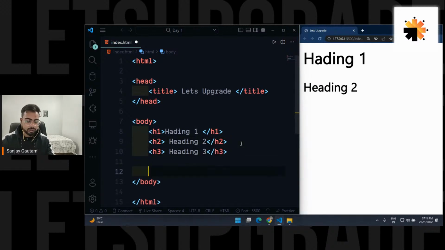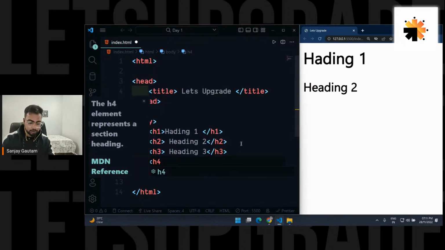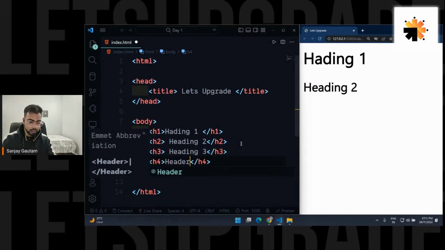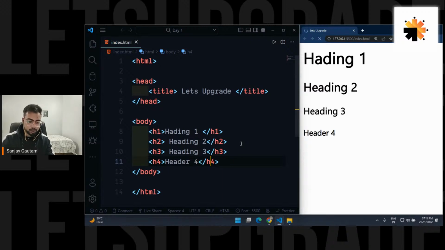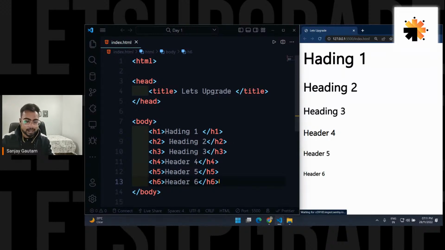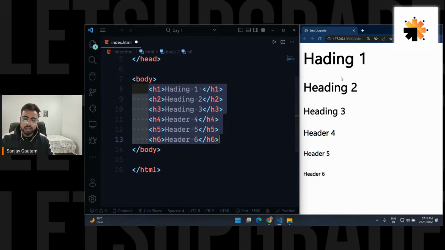So heading 3, h4, heading 4, and likewise we have till heading 6. So this is one of the most basic tags, and we call it the heading tag. So we have h1 to h6. If you want to put some heading for a website, you can use it.